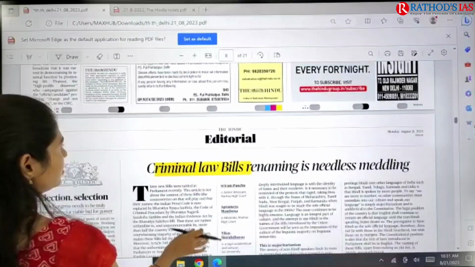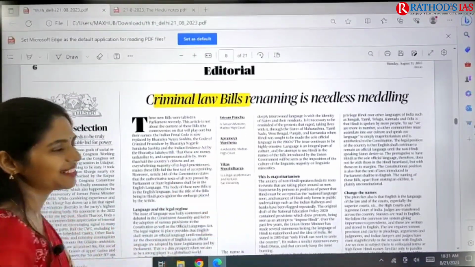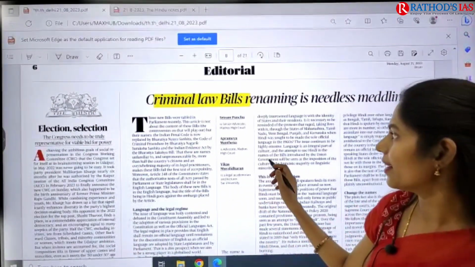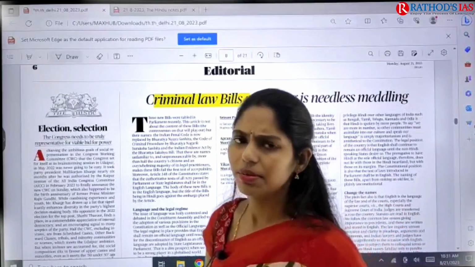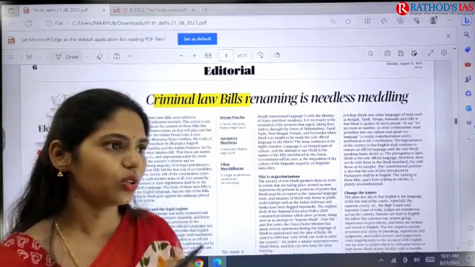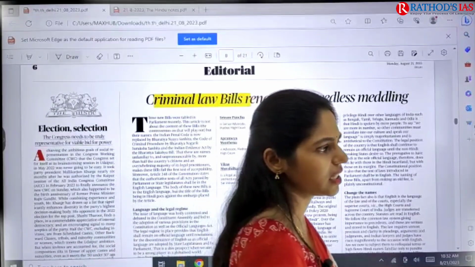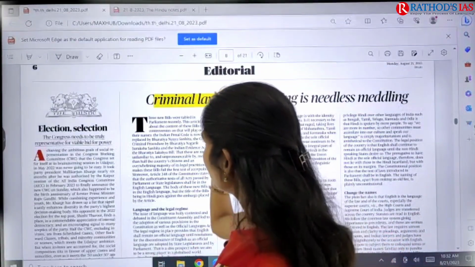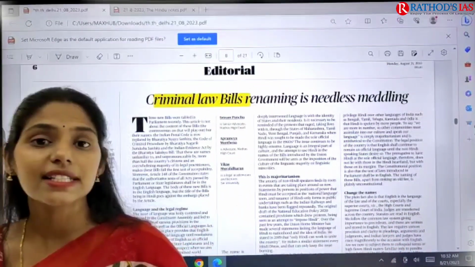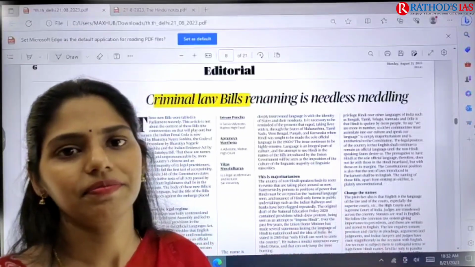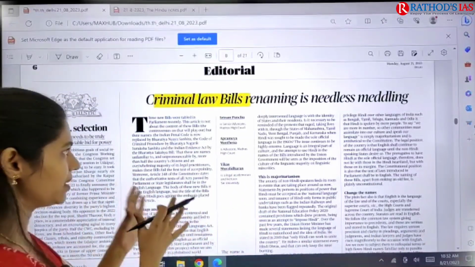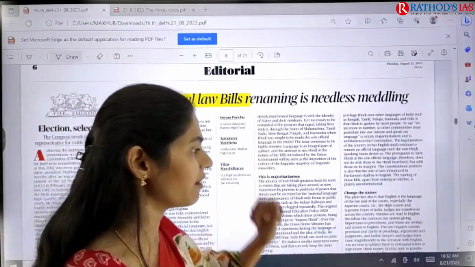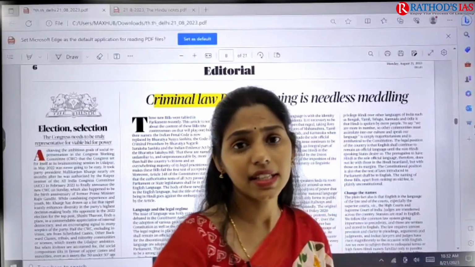And if you move on, in this editorial page, sometimes articles are biased. So who will write these editorials? Editorials will be written by some scholars like university professors, people who are working in The Hindu, and some experts. So here we get the views, which are personal views, the views of the writer, right? Whatever is important from this area, we can extract that. There is no need of remembering each and every point because they are personal views.